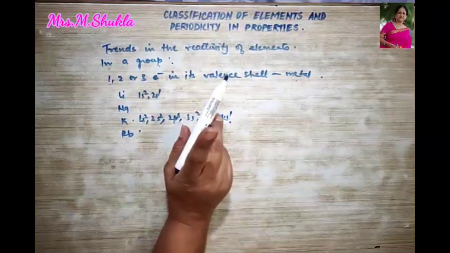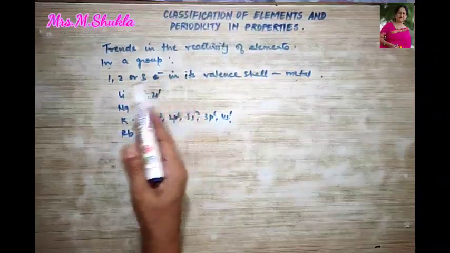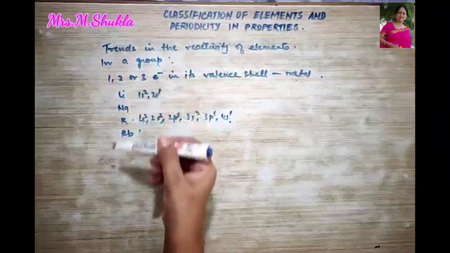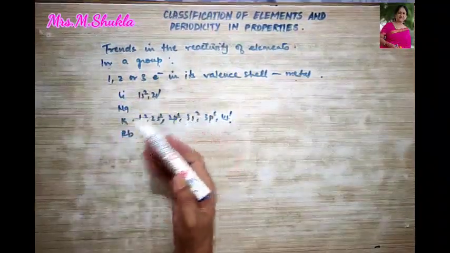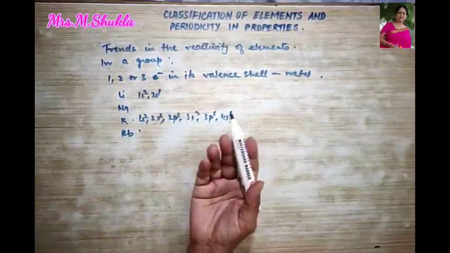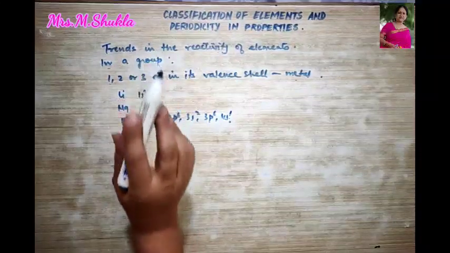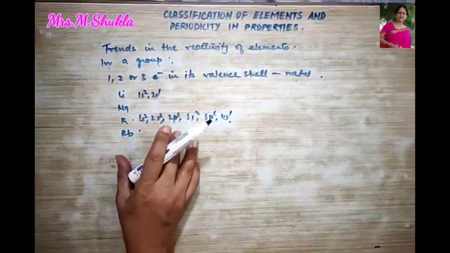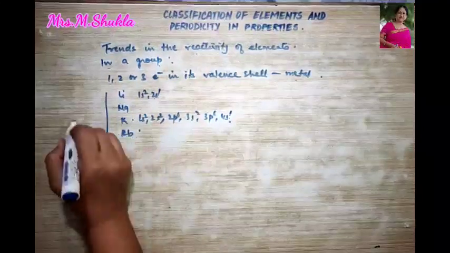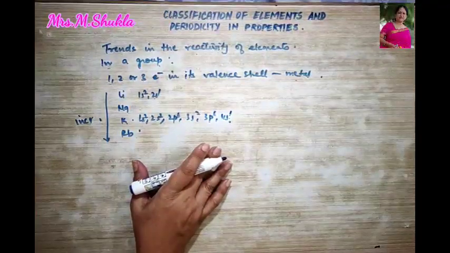So a metal in a group is very reactive if it has a greater tendency to lose its valence electrons. So as we are going down, since the number of shells are increasing, they have the tendency to lose electrons and therefore they are more reactive. Thus the reactivity down the group always increases. I hope this is very clear.